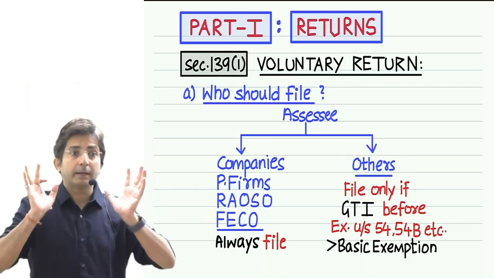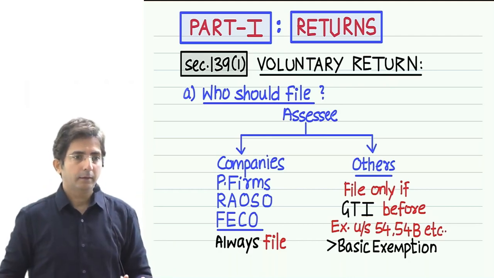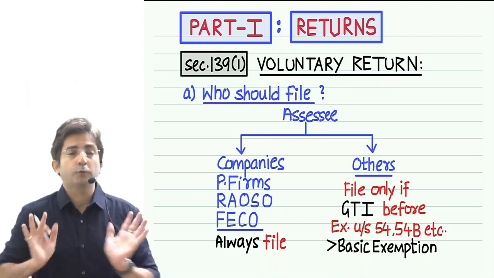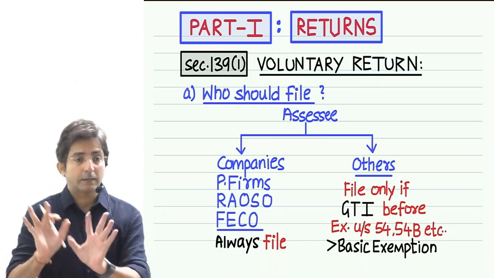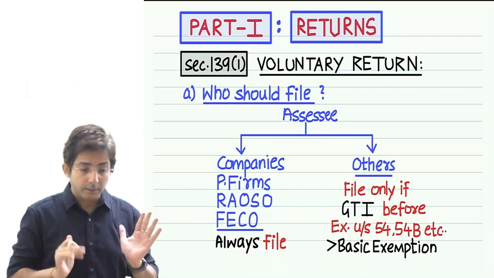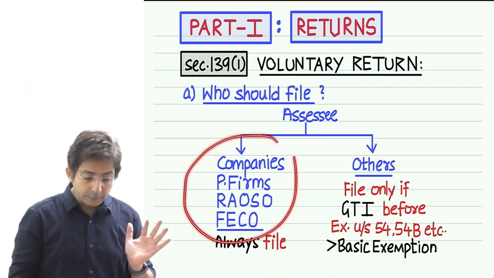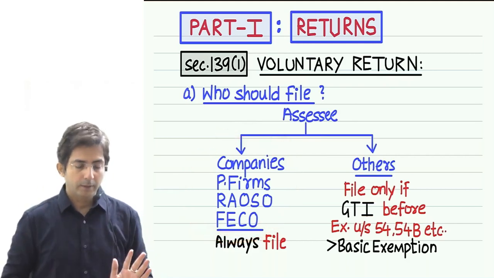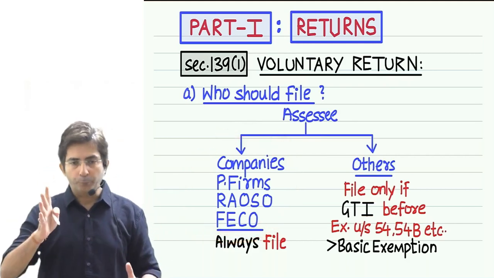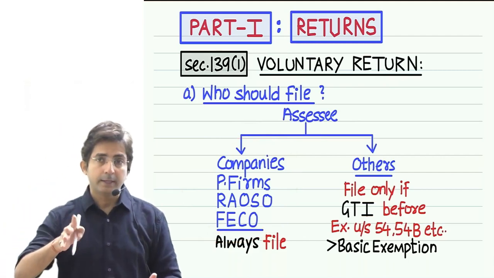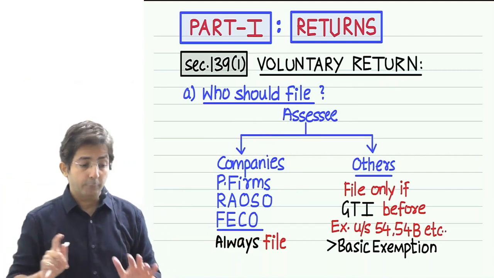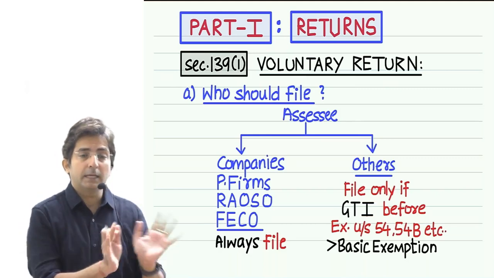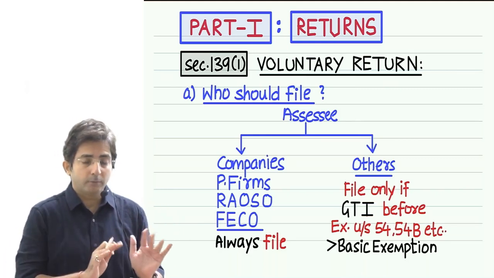Now what is big income? I will talk about that later. Right now just casually remember, only if they have big income, they are supposed to file the return. What is big? We'll discuss after some time. First let me finish the reason why these four have to compulsorily file the return. Then I will come to other people. But broadly you just keep in mind, four people have to mandatorily file the return irrespective of the size of the income. And for other people, it is not compulsory. Only if their income is big, they are supposed to file the return. Now what is big? We'll discuss after some time.